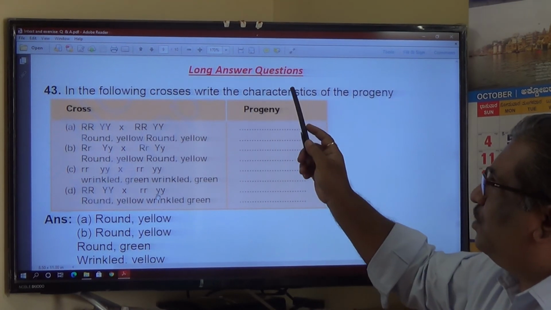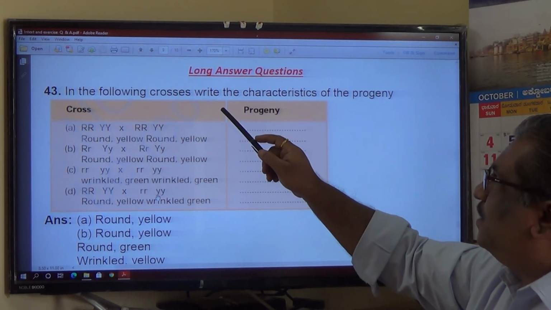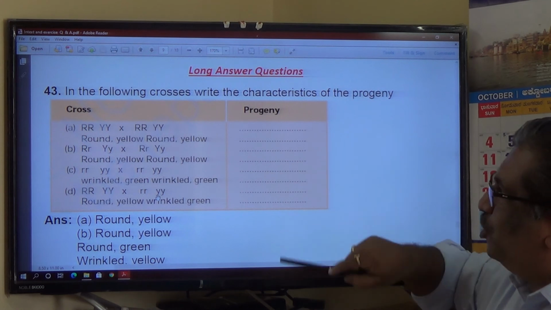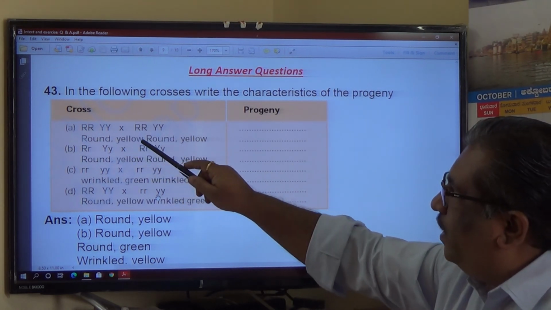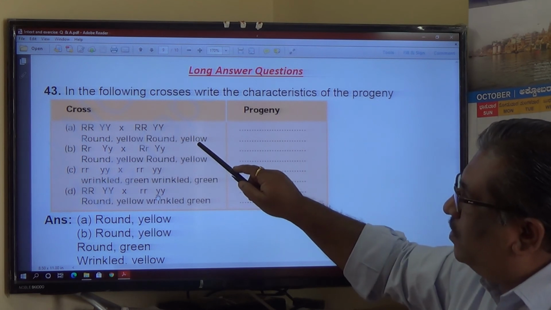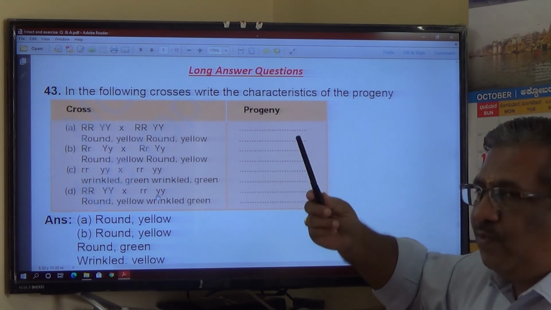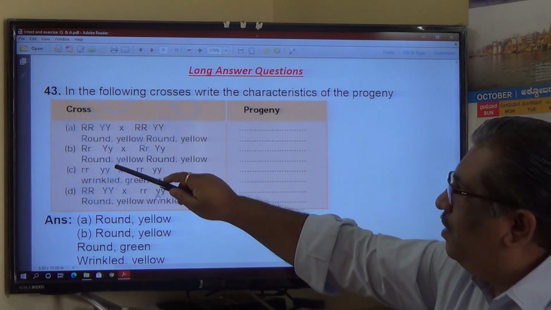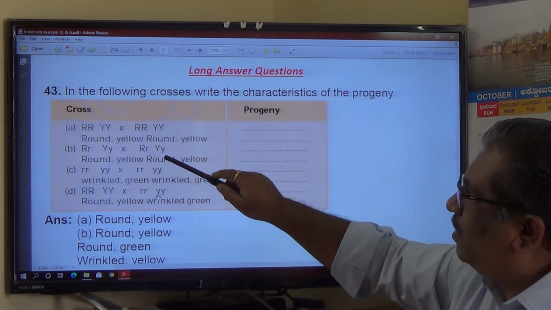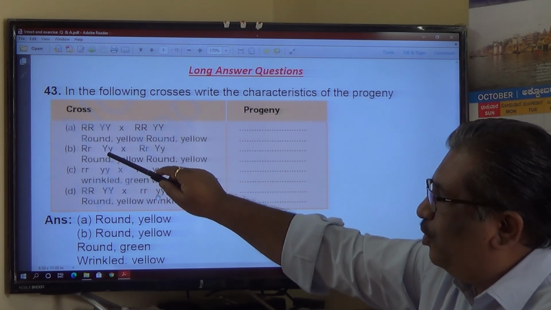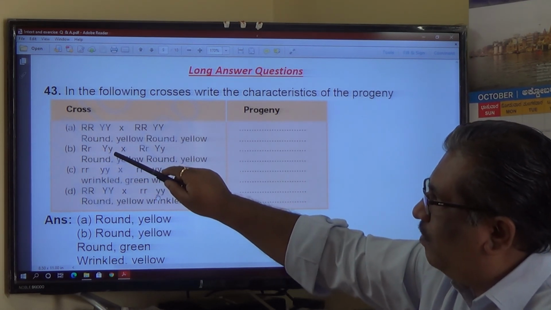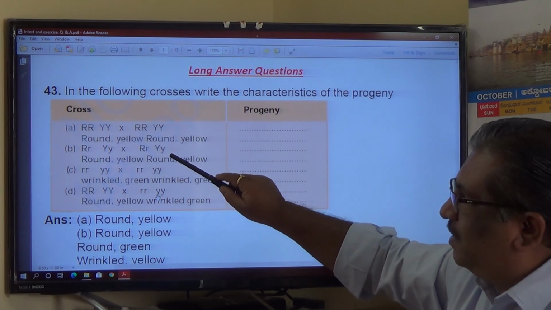So, long answer questions. In the following crosses, write the characteristics of the progeny. First one, round yellow, round yellow. So definitely round yellow is what we can expect. Second one, round yellow, round yellow. But observe the genetic composition here. Small r, small y is there, small r, small y is there.